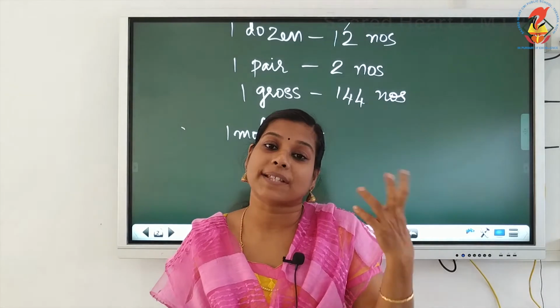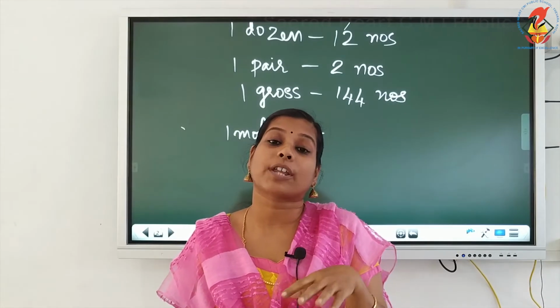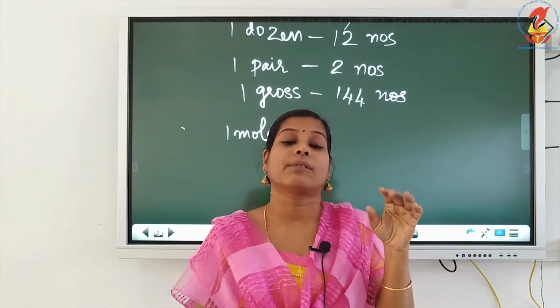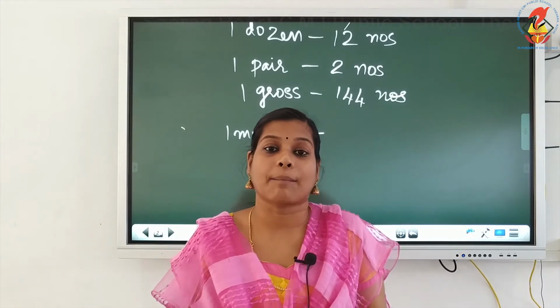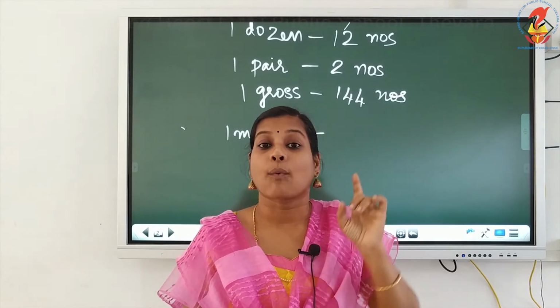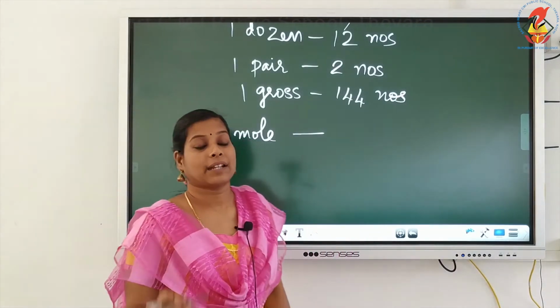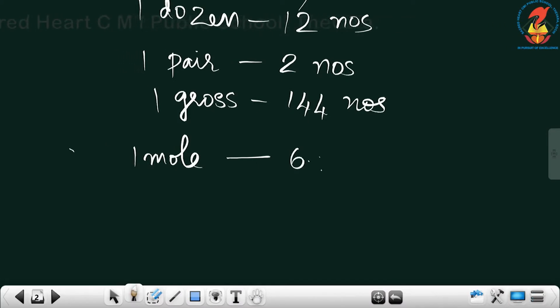If it is atoms, a fixed number of atoms. If it is molecules, a fixed number of molecules. If it is ions, that fixed number of ions. So, what is that fixed number? That fixed number is 6.022 into 10 raised to 23. 6.022 into 10 raised to 23 in number.